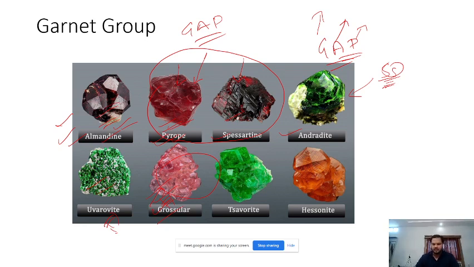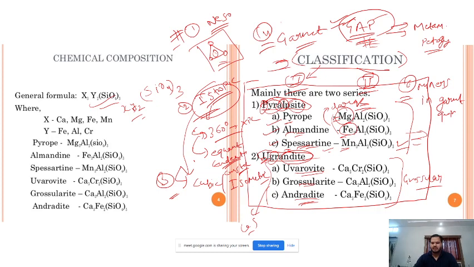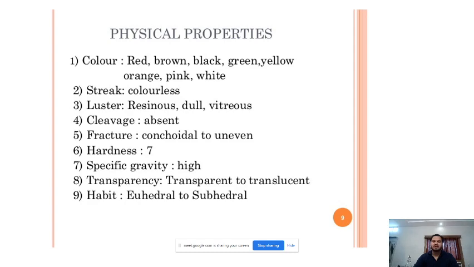All right, this uvarovite has chromium in it, so chromium imparts a green color. So this is a basic thing you can remember. Then these are some of the physical properties.